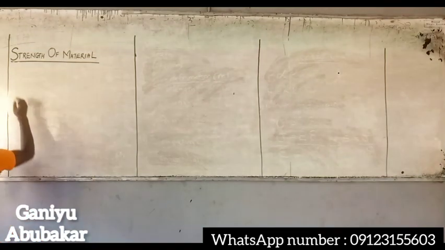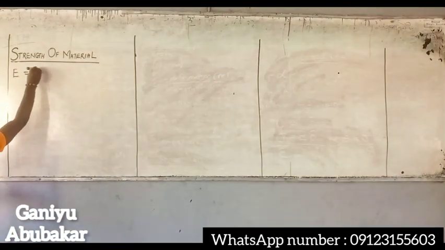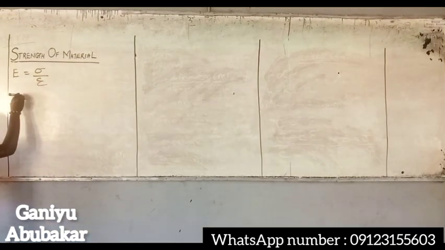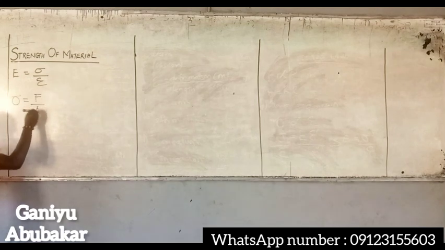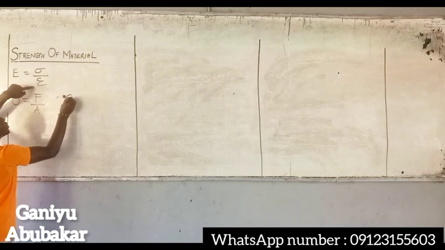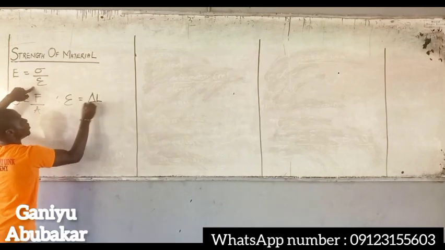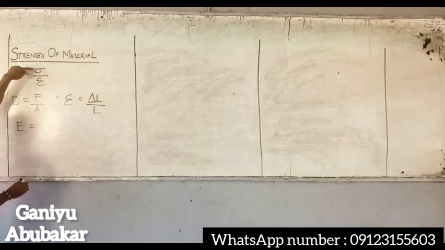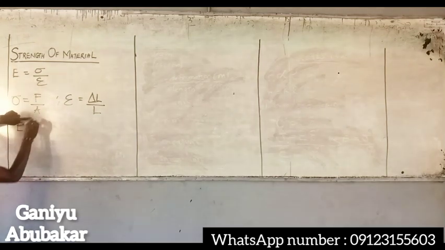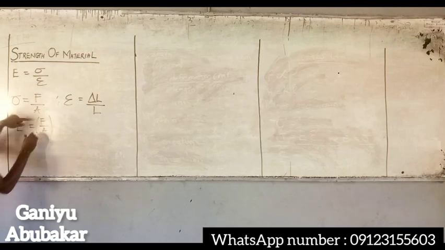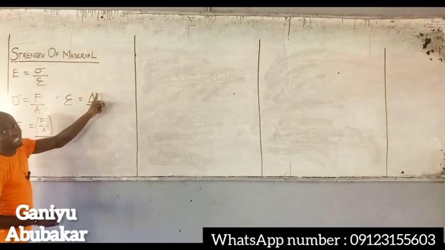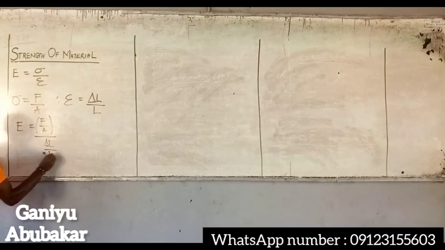We established that Young's modulus is equal to stress over strain. But we just said earlier that stress is equal to force over area. Also, we said that strain is equal to change in length over original length. If I substitute these values, Young's modulus E is equal to stress, which is force over area, over strain, which is change in length over length.